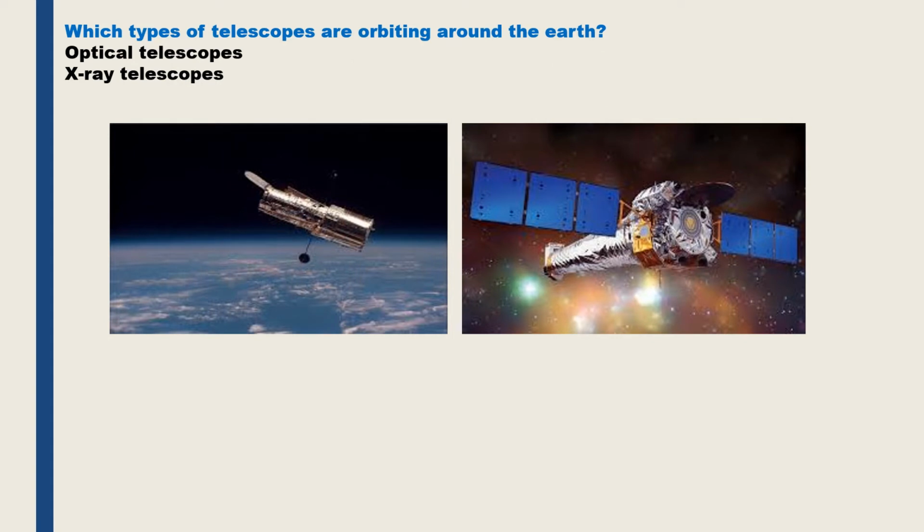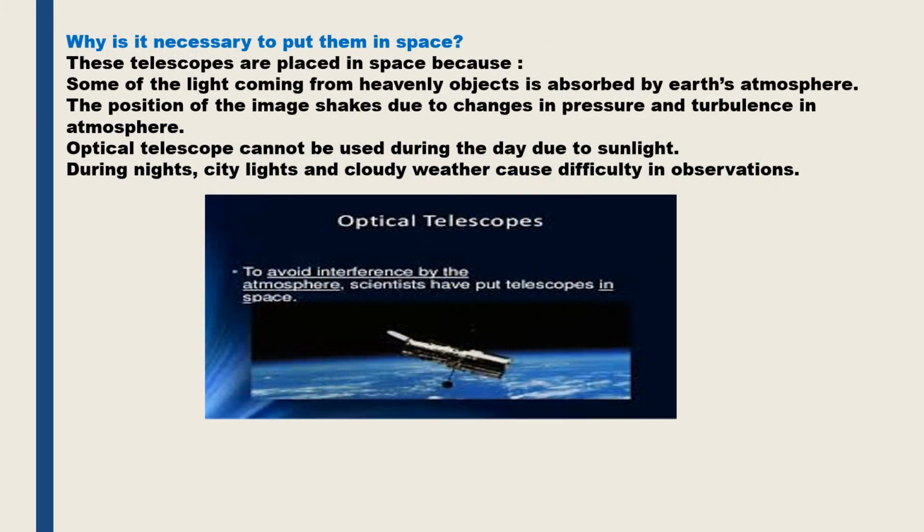Some more activity based questions. Which types of telescopes are orbiting around the Earth? They are the optical telescopes and the X-ray telescopes. Putting a telescope in space has its own limitations. It can't be too big. It is difficult to repair it. Also, it costs a lot of money.